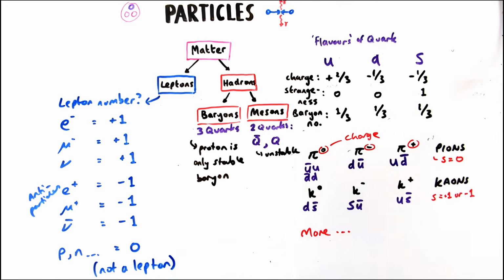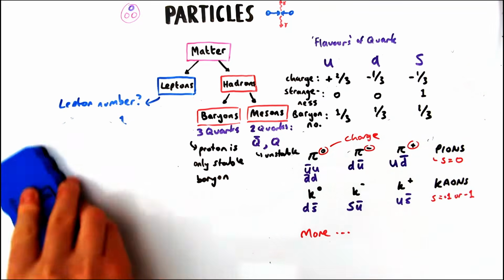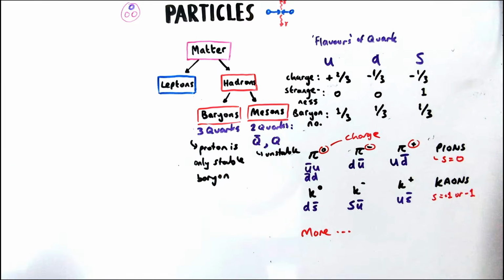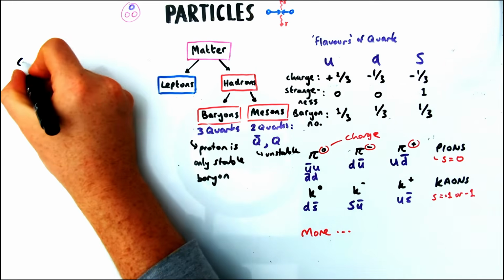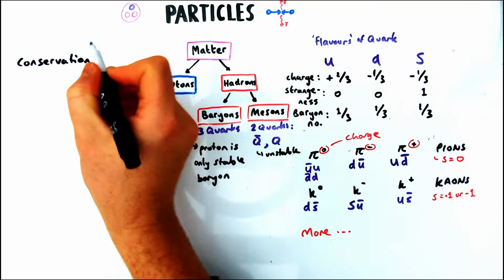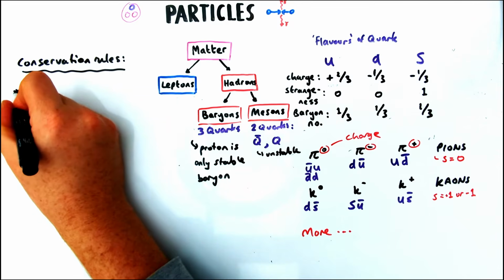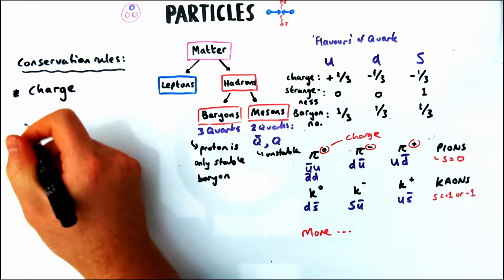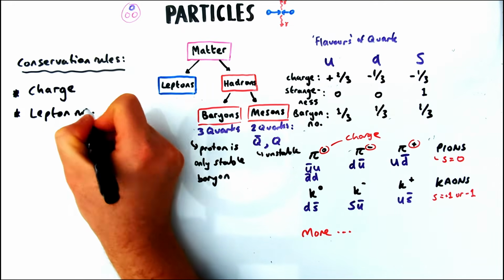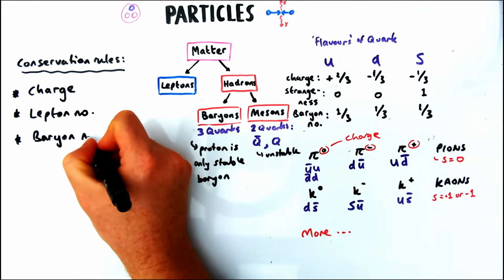Baryons generally are a bit more stable, like protons and neutrons, but for baryons, we've got the proton is by far the most stable one. So next we're going to look at how do these particles decay, and there are a few different conservation rules. Just like with conservation of energy, being that before and after has to be the same, in different decays and interactions between particles, there are a few things that have to be conserved.